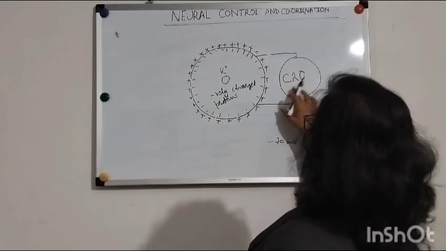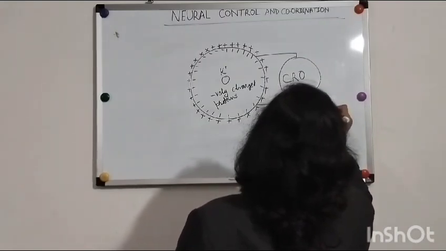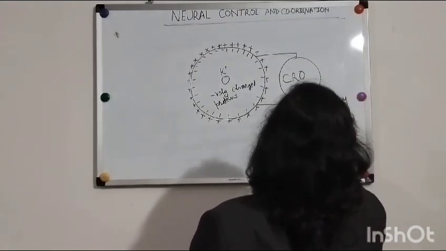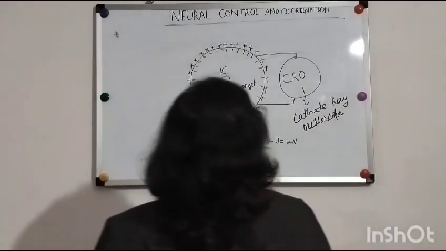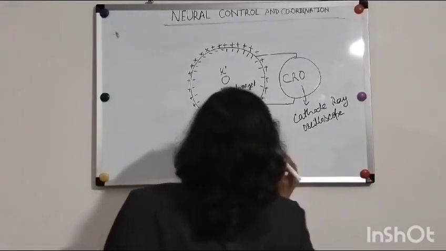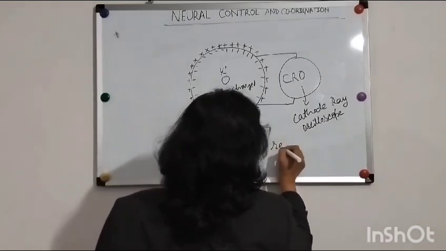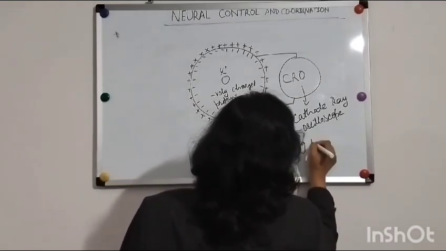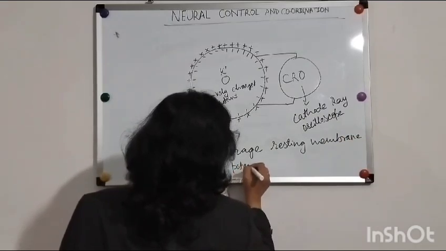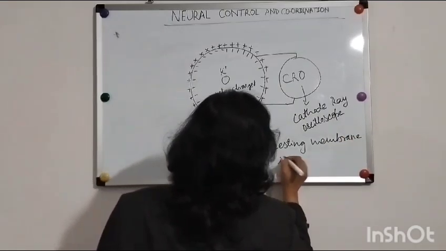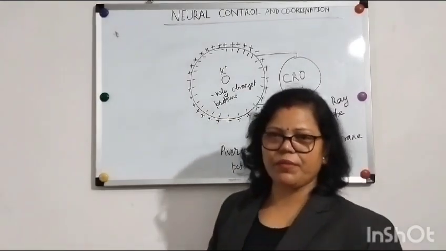We can measure it with the help of a CRO, that is, a cathode ray oscilloscope. The average resting membrane potential is near about minus 70 millivolt. This is the average resting membrane potential.